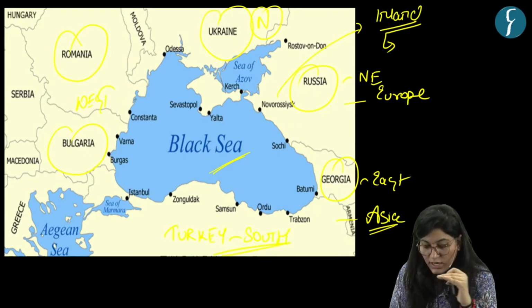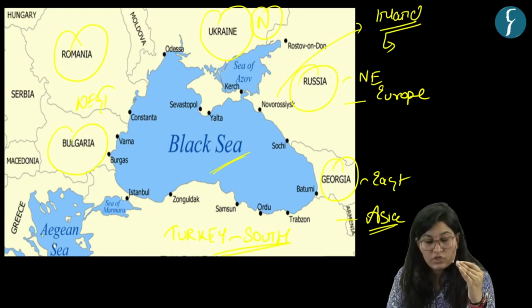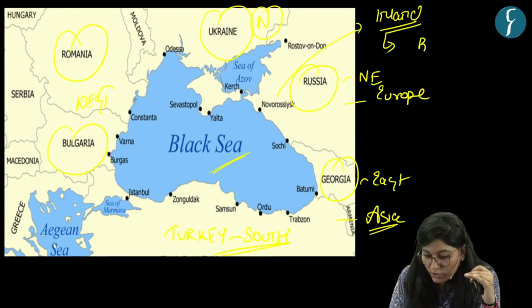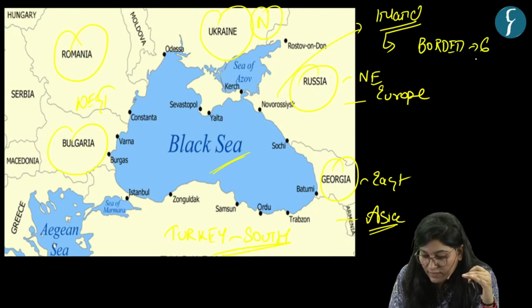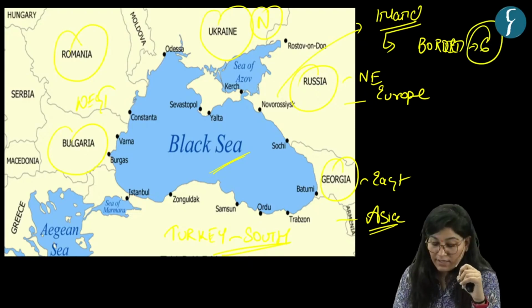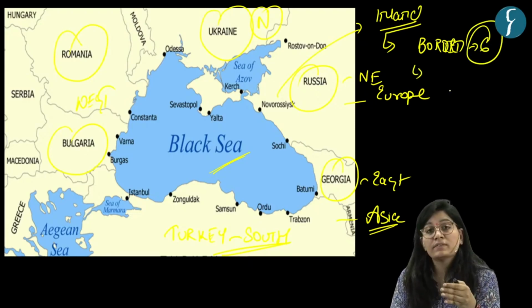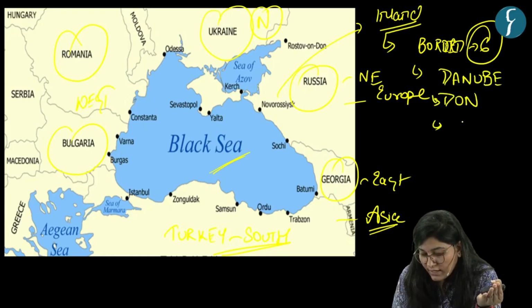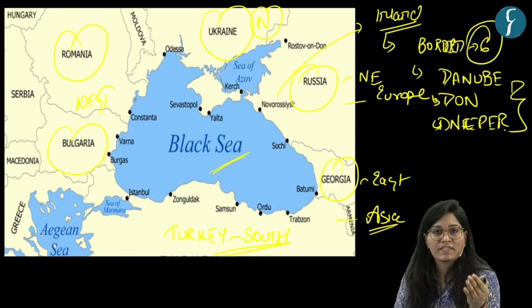Okay, so total how many countries? Russia, Georgia, Ukraine, Romania, Bulgaria and Turkey. Total 6 countries. So bordered by 6 countries. Okay. And rivers provide the base for this Black Sea. Yes. Danube, Don and Dnieper. These are the important rivers that form the base of the Black Sea.